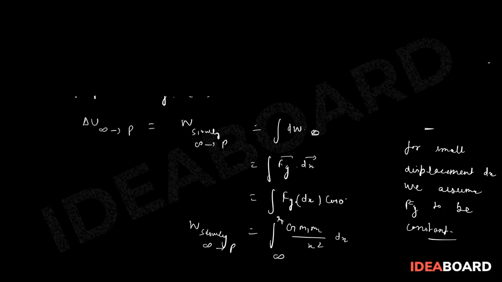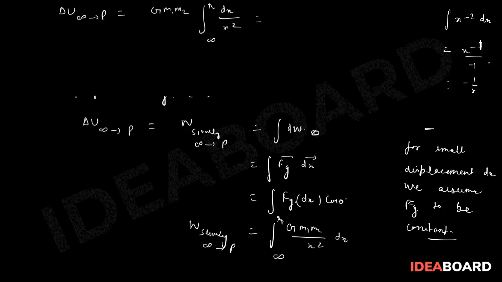So delta U from infinity to P is equal to G m1 m2, which are constants, times the integration of dx upon x square from infinity to r. The integration of x to the power minus 2 is x to the power minus 1 upon minus 1, or minus 1 upon x. So G m1 m2 times minus 1 upon x from infinity to r.